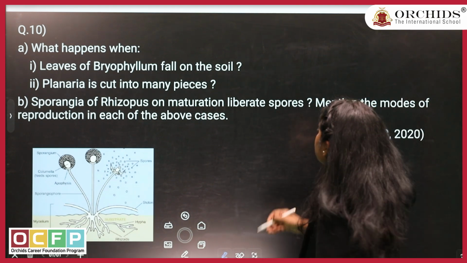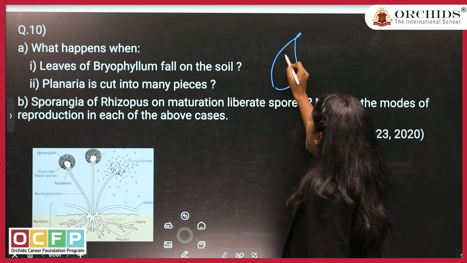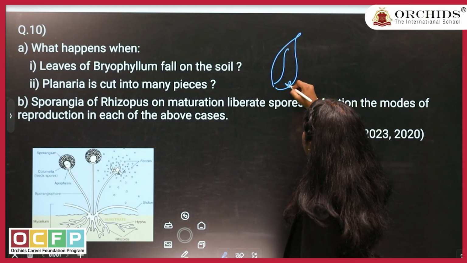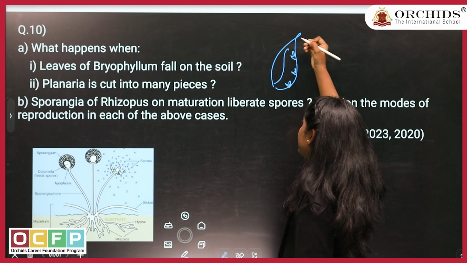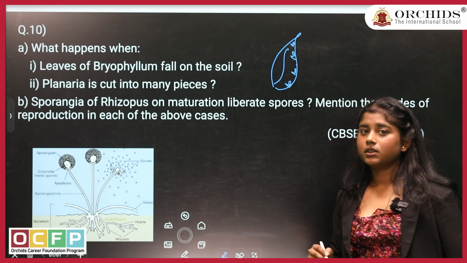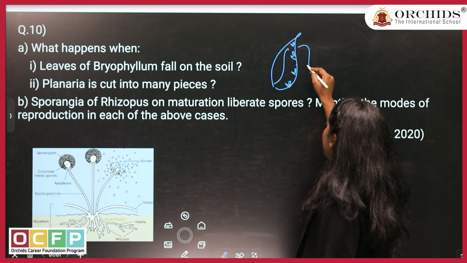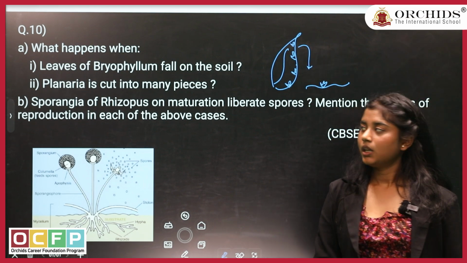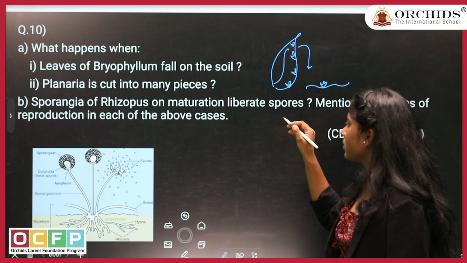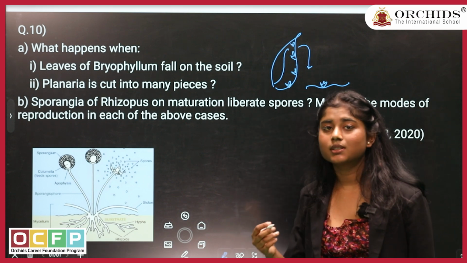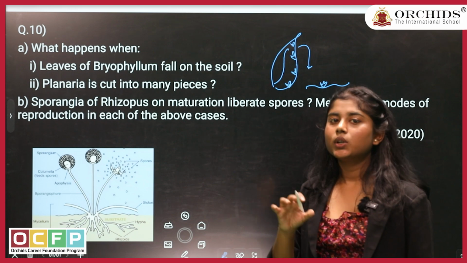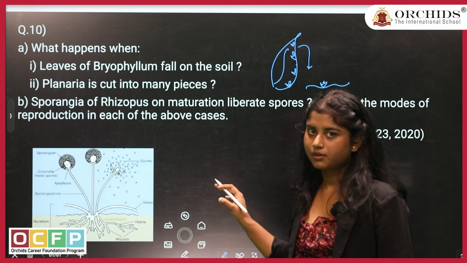In that plant, the leaves help in vegetative propagation. The buds will be produced at the edge of the leaves. With time, these buds will fall over the soil and start growing into another plant. So if the leaves of the bryophyllum fall on the soil, they will start growing into another bryophyllum plant with a good environment or adequate conditions.